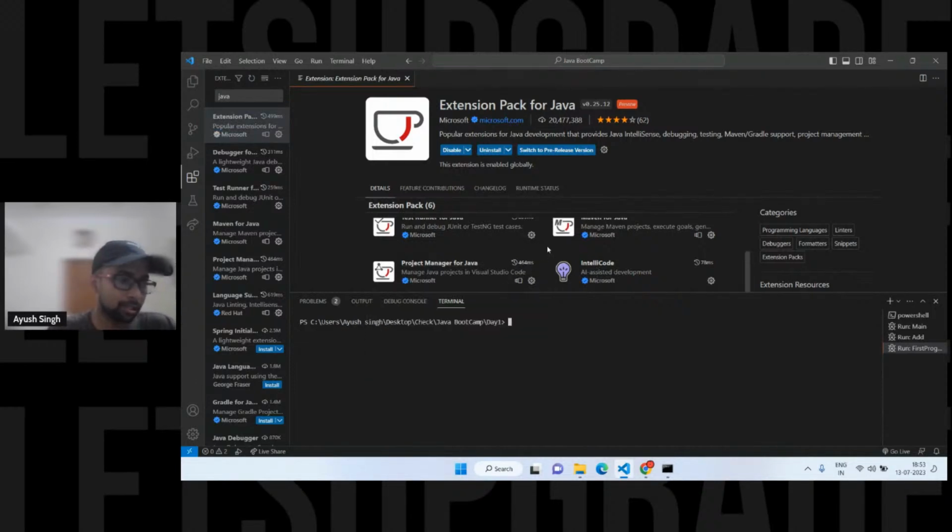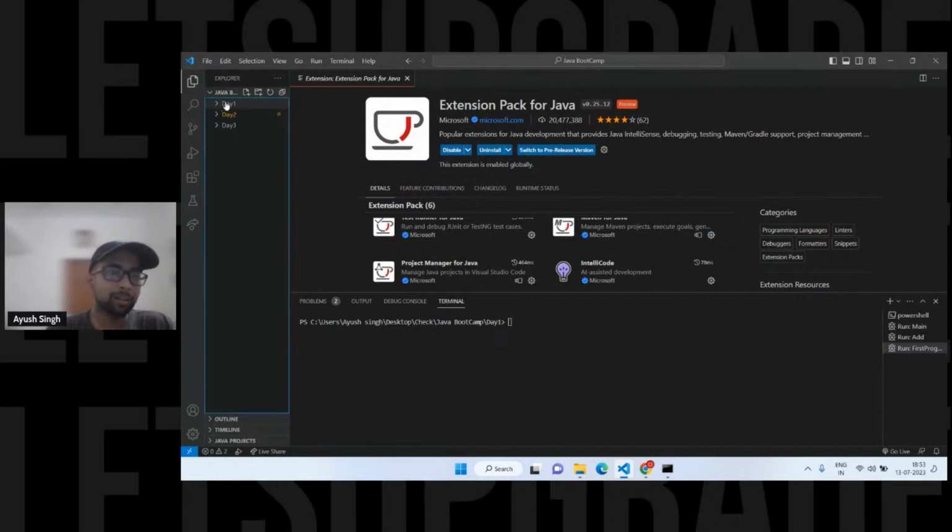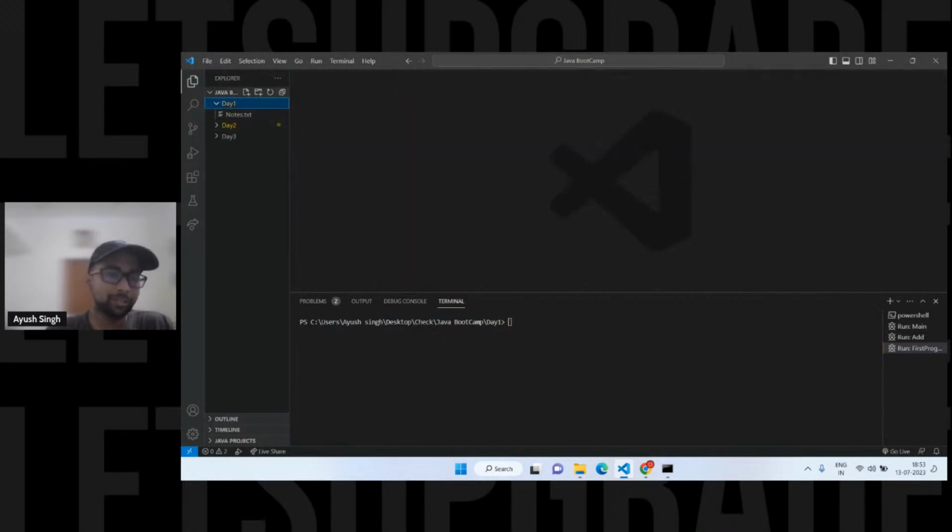That's obviously for beginners, and even if you're into the development part, this is also one of the most used. VS Code is extensively used by developers all over the world, because it's easy and has rich extensions. So just tell me in the chat box, is anyone good for intermediate? Yeah, exactly. If you are intermediate, you can go for IntelliJ or Eclipse. There is one more, Visual Studio, which is different from VS Code.